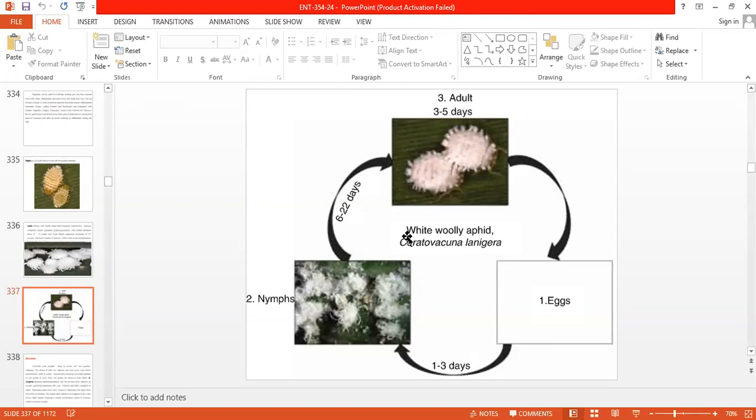So wingless females reproduce by parthenogenesis, and those females having wings, or alate females, directly give birth to the young ones. Nearly 15 to 35 young ones they can deposit within 24 hours. Females are more in population as compared to the males. The nymphal stage is 6 to 22 days, and the total life cycle of the pest is completed within 30 days.